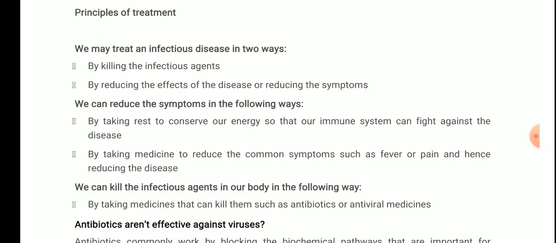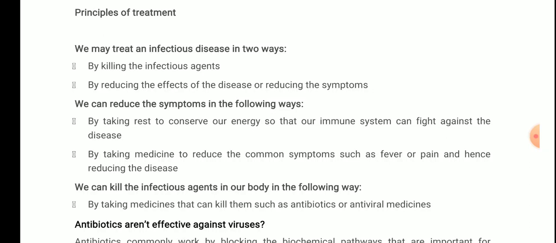We can reduce the symptoms of a disease in the following ways: by taking rest to conserve our energy so that our immune system can fight against the disease, and by taking medicine to reduce common symptoms such as fever and pain. Many times the doctor recommends bed rest. Why does he say so? So that we can conserve our energy, and more energy can be utilized by our immune system to fight the disease.